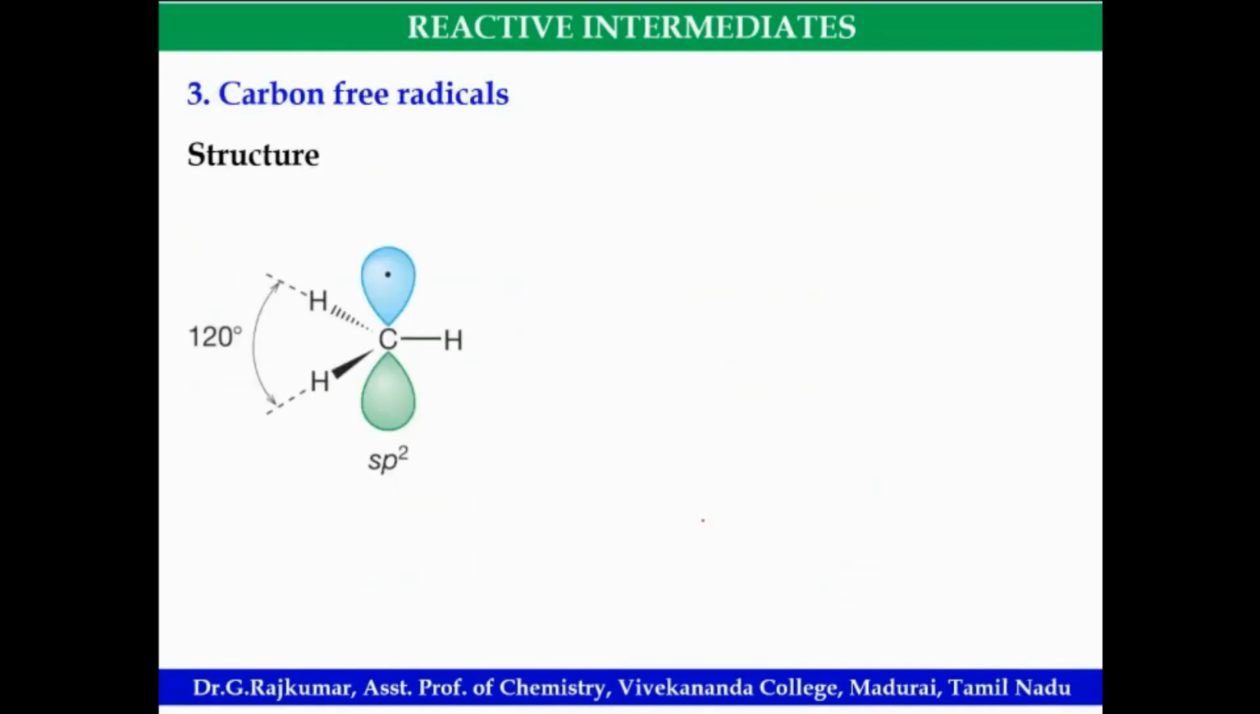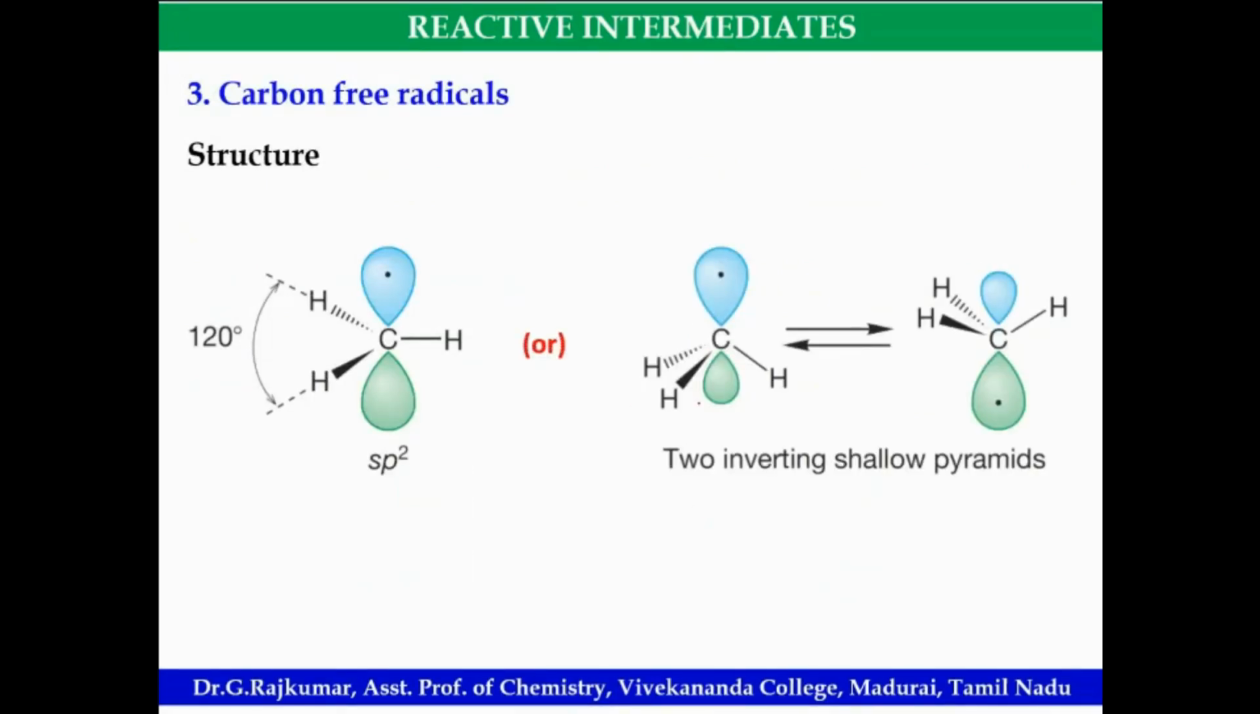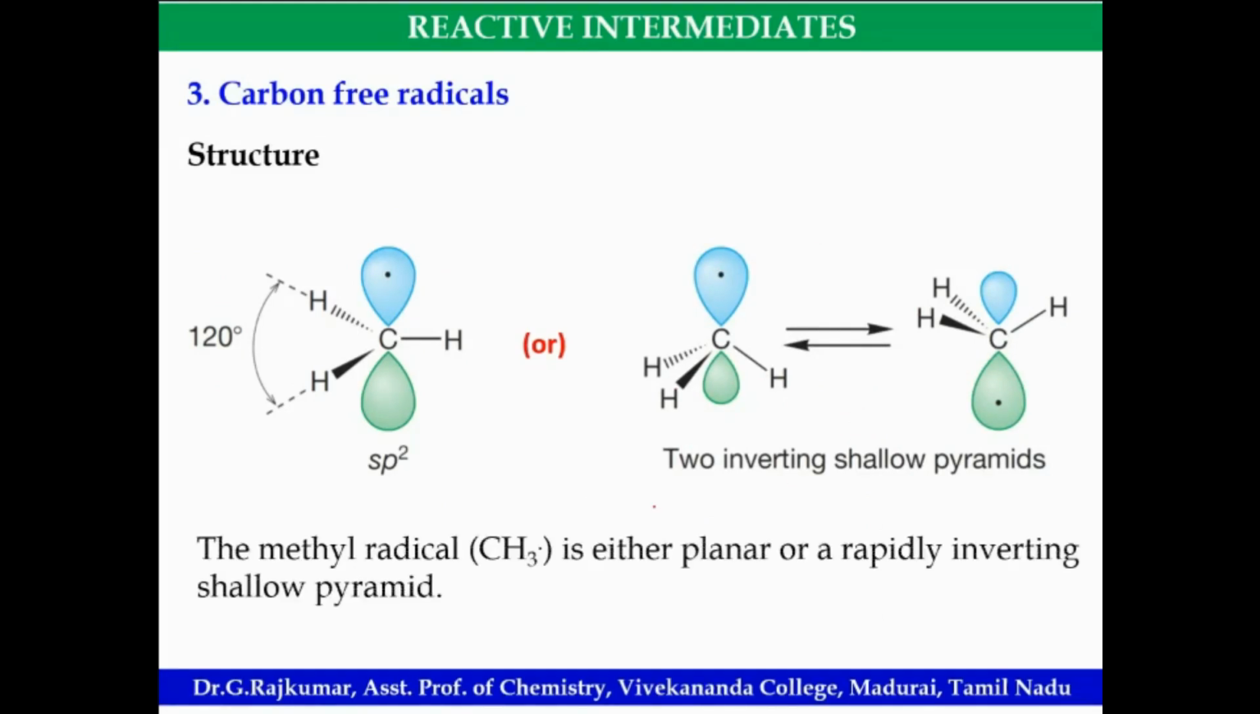Look at this, sp2 planar or pyramidal. If it is pyramidal, we get inversion, like the amine inversion we have seen. So it is either planar or rapidly interconverting into a pyramidal shape. So this is the structure of carbon free radicals.